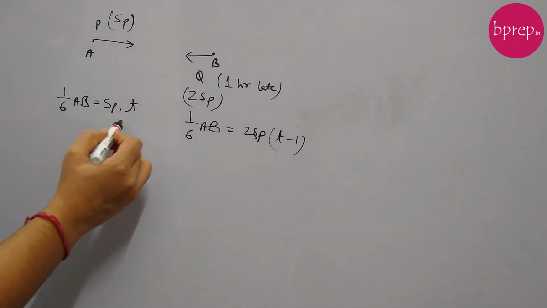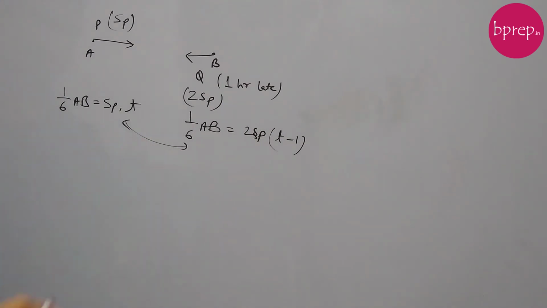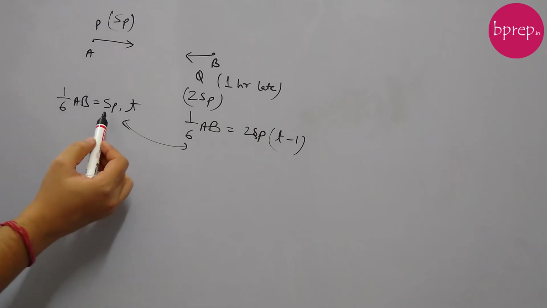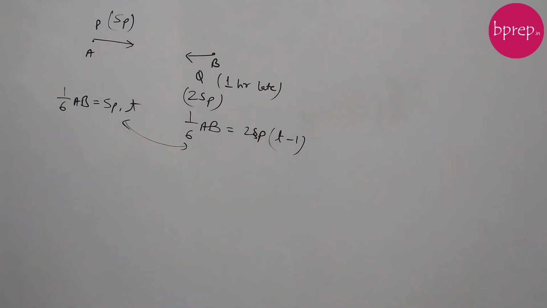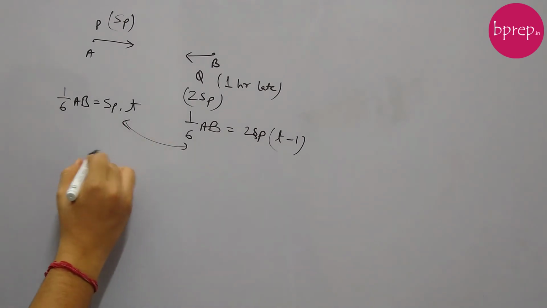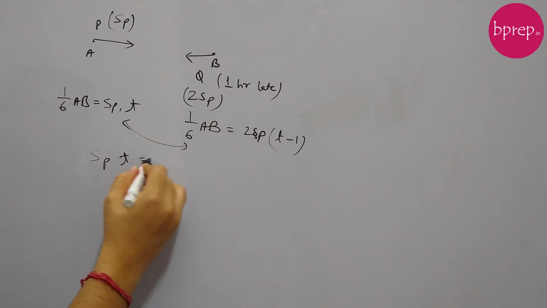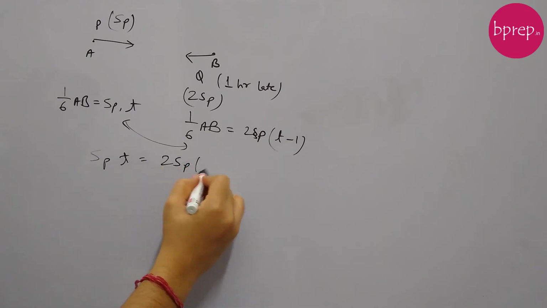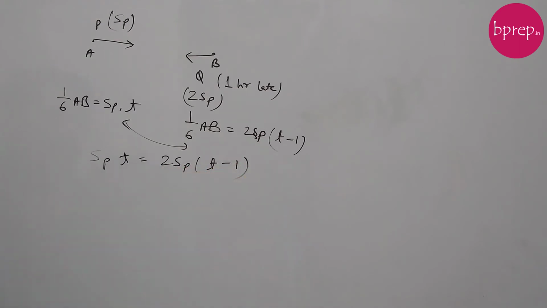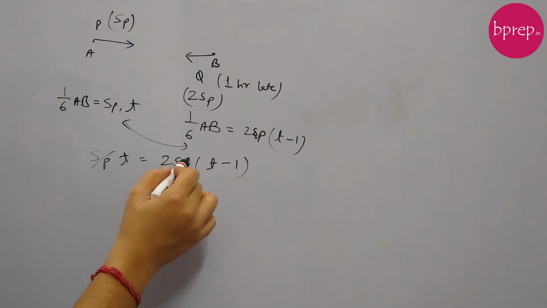Now we can compare these two equations. SP into T will be equal to 2SP into T minus 1. From here SP will get cancelled.